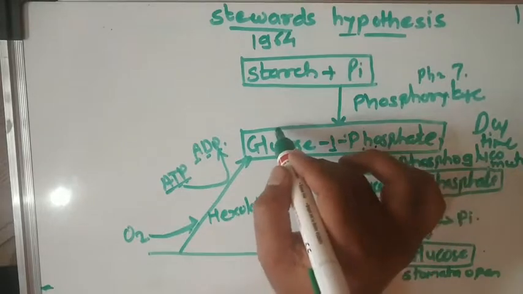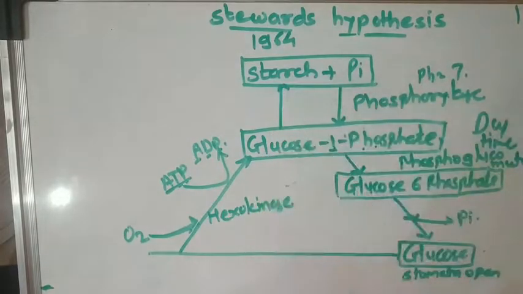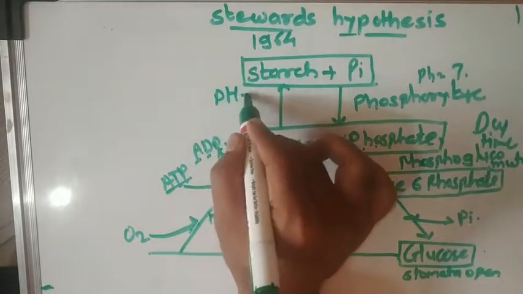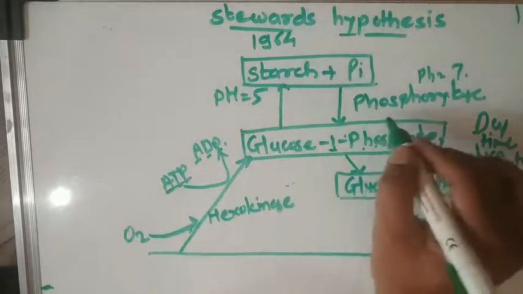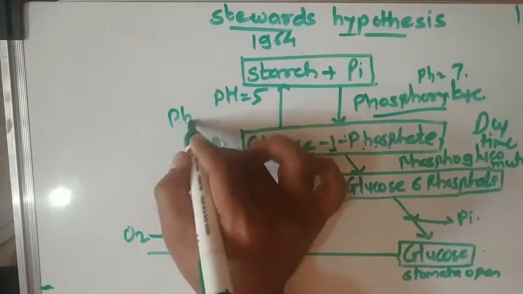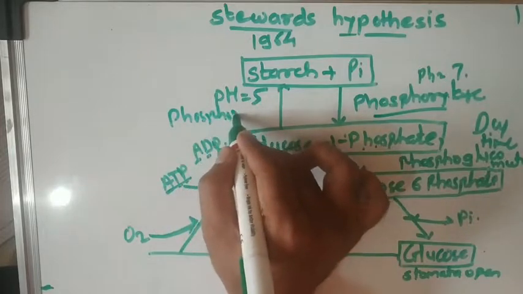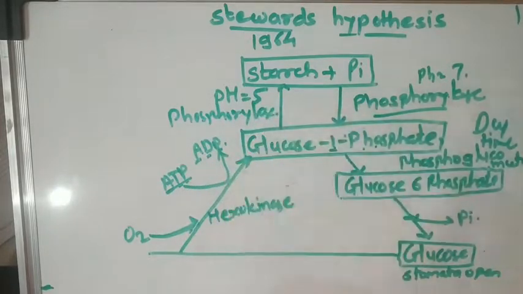Further, this glucose 1-phosphate is again converted into starch and inorganic phosphate, but for this process pH equal to 5, that means acidic pH, is required, and an enzyme is required, which is again phosphorylase. This enzyme is the same phosphorylase enzyme.